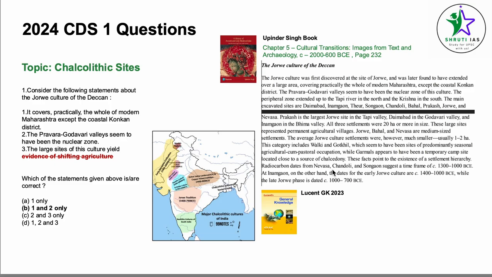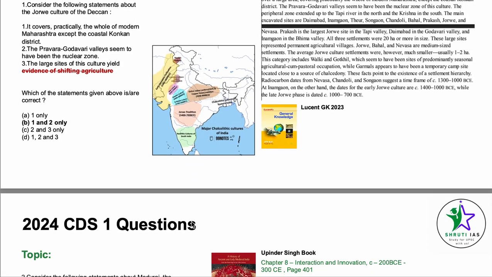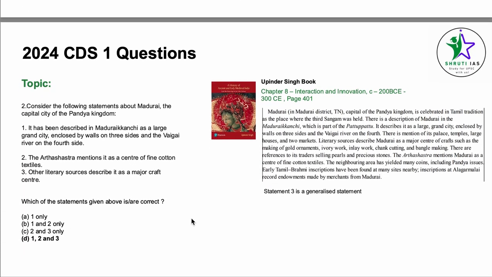This is not relevant. So what is important here is that we remember these two points. We also remember that this is a permanent agriculture site. We remember the other names of the sites from this period, and which is the largest site: Prakash in the Tapi Valley, Daimabad in Godavari, and Imamgaon in the Bhima Valley. I've also attached a picture here of which represents which. This is the Jorwe culture, and this is more or less all we should remember from this question.